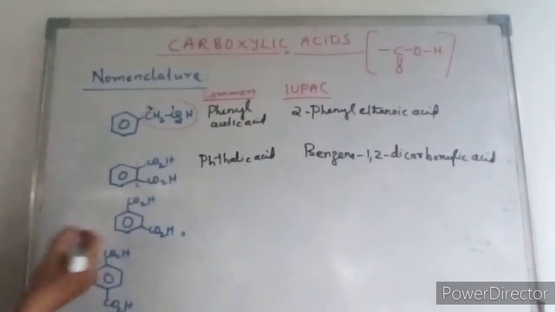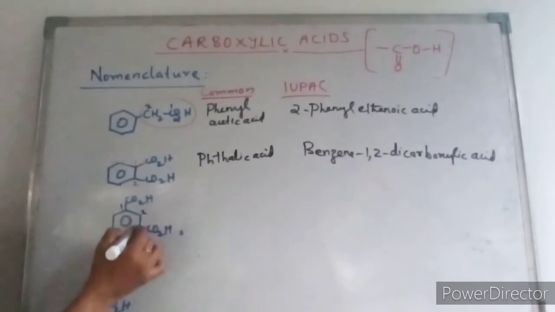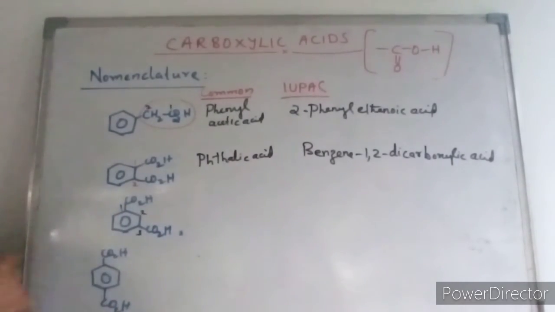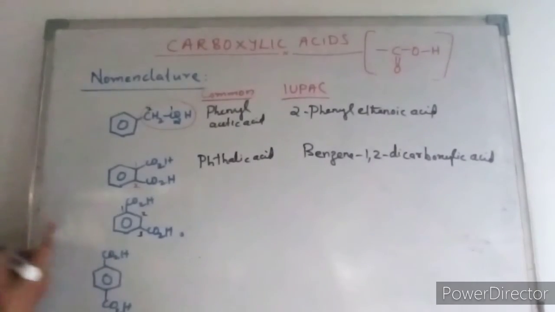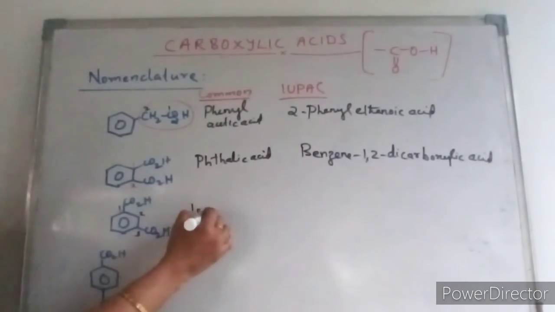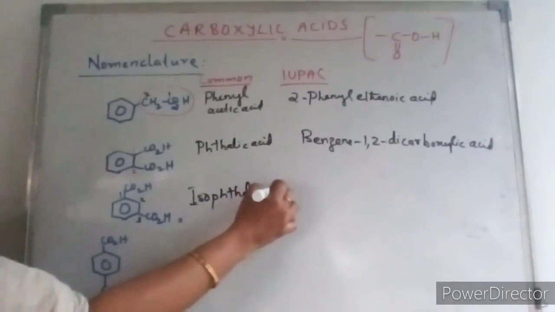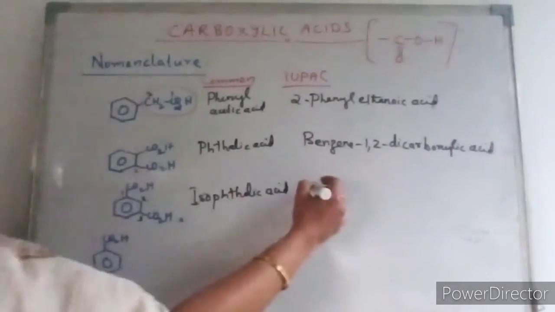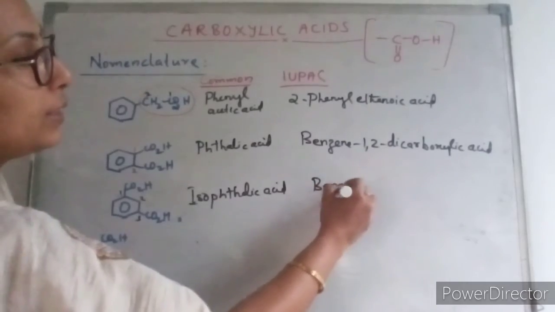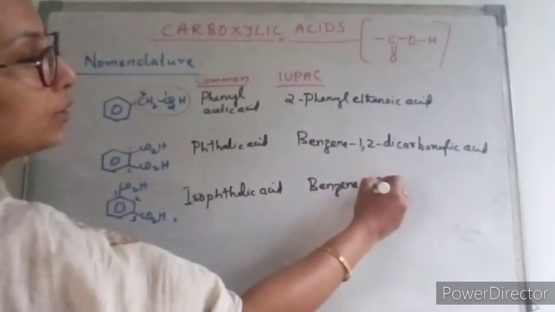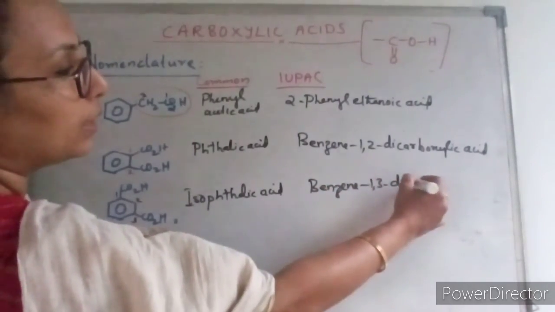Now here similarly this is 1, 2, 3, positions 1 and 3, and the common name will be isophthalic acid, and the IUPAC name will be benzene 1,3 dicarboxylic acid.